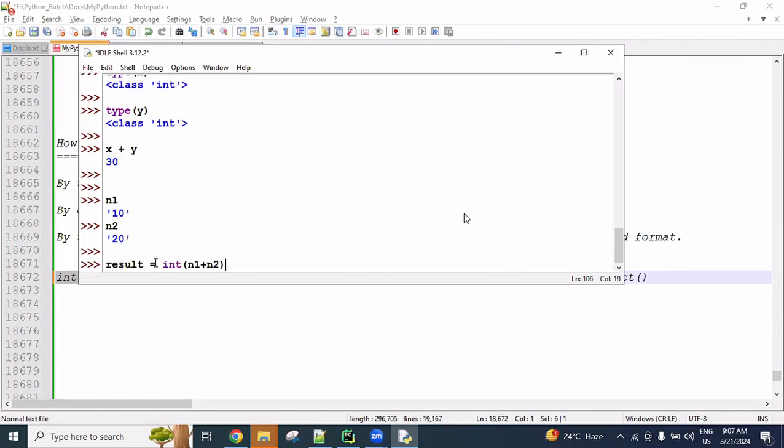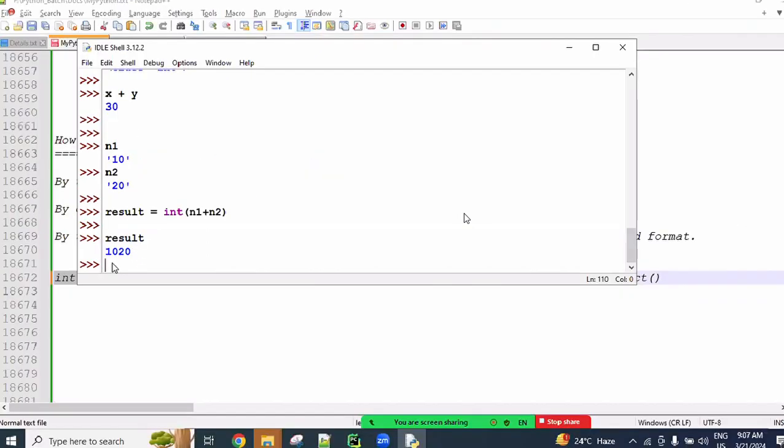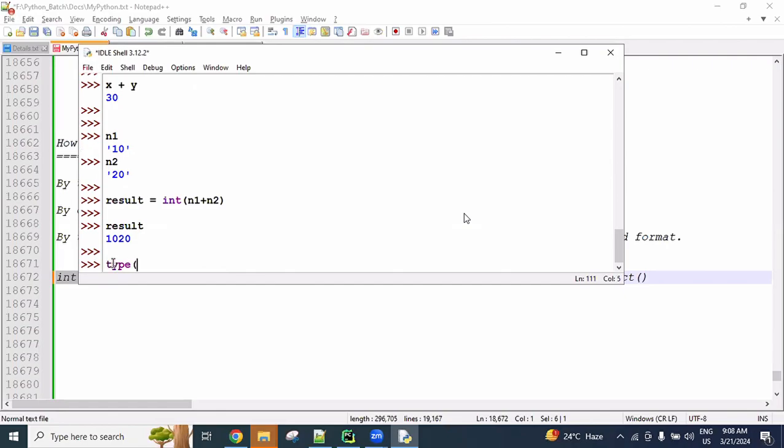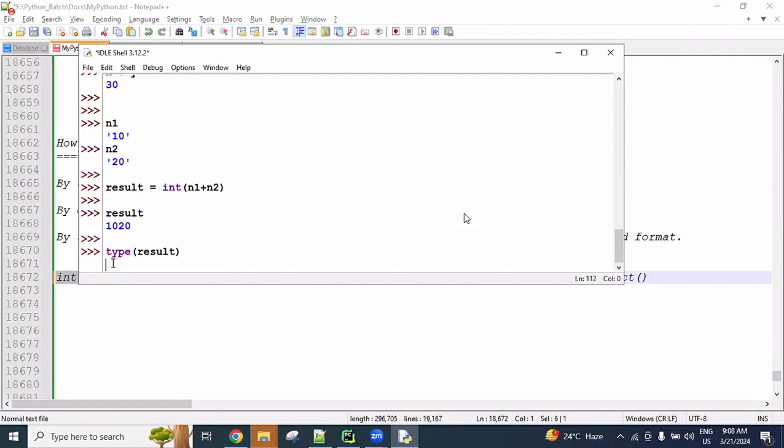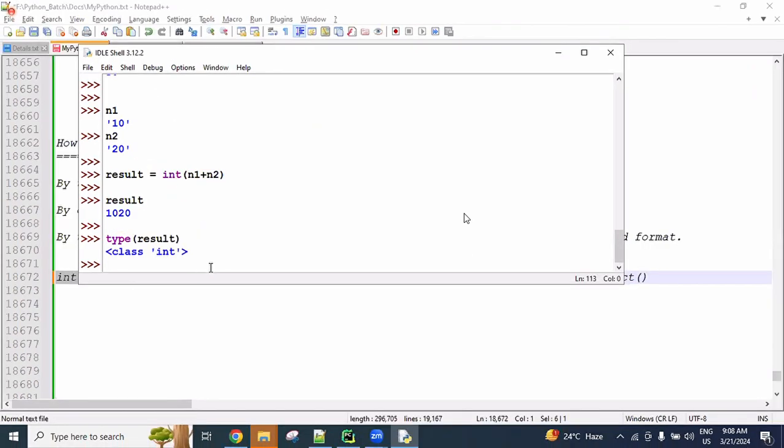Now you can print the result. See, integer format here if you want the type of result. But here both are strings, concatenating side by side, so finally string type 1020 is coming. This one you are converting into int and storing into a variable, and that type is integer. Is this clear?